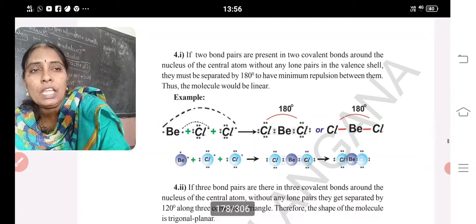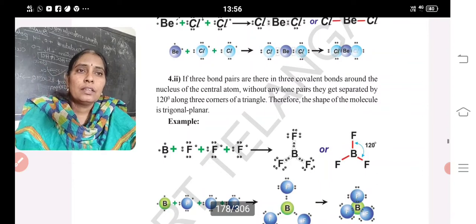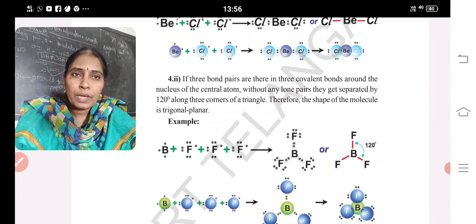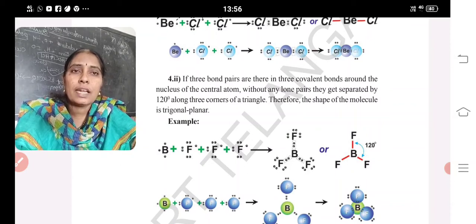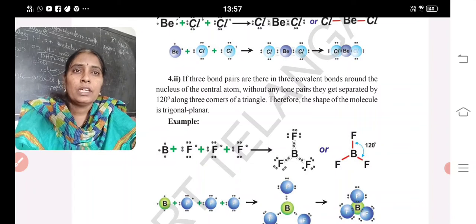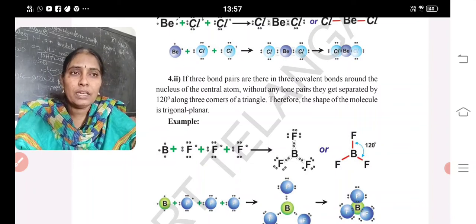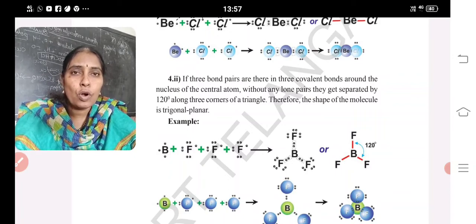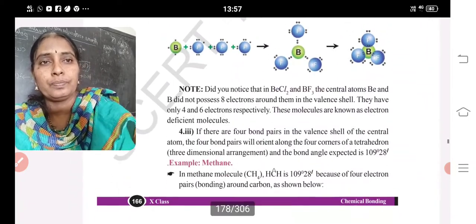Linear. If 3 bond pairs and without any lone pair, then what would be the shape of that? Trigonal planar. Trigonal planar shape. And what would be the angle? 120. If 3 bond pairs are present without any lone pair, then they are separated by 120 degrees and the shape of that is trigonal planar.